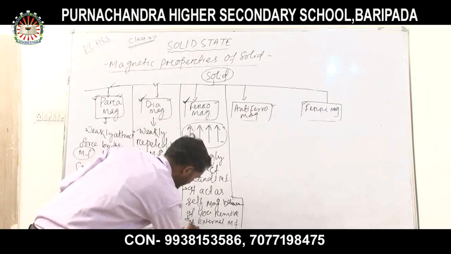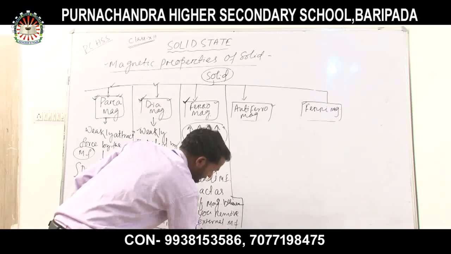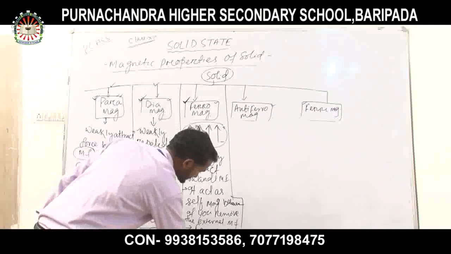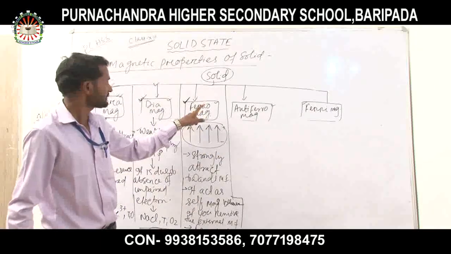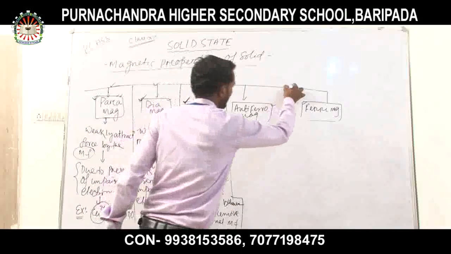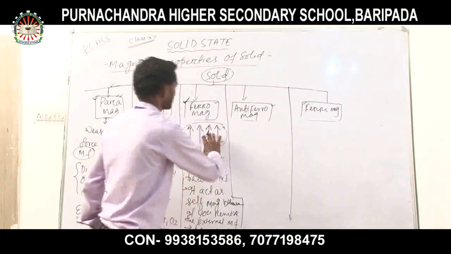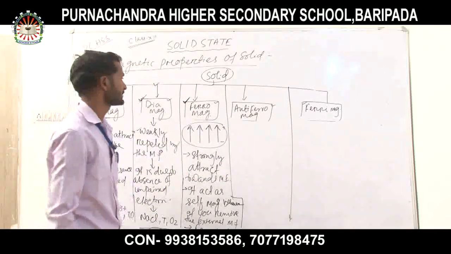Now the examples are like iron, nickel, cobalt, etc. and chromium oxide. All these are the examples of ferromagnetic substance. Now the antiferromagnetic substance, which is opposite to the ferromagnetic substance.